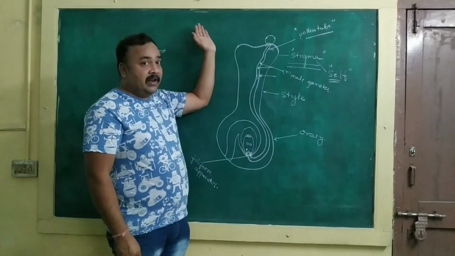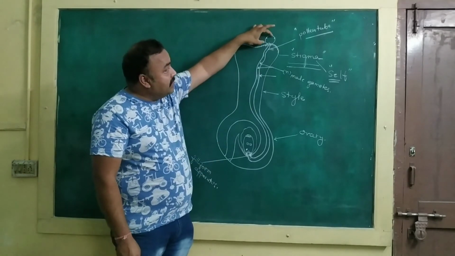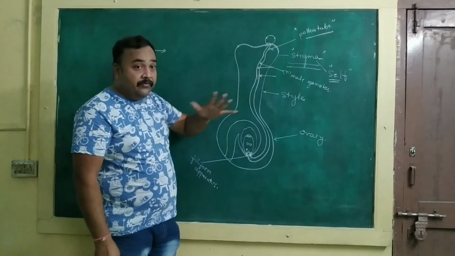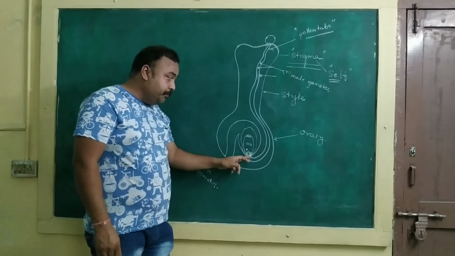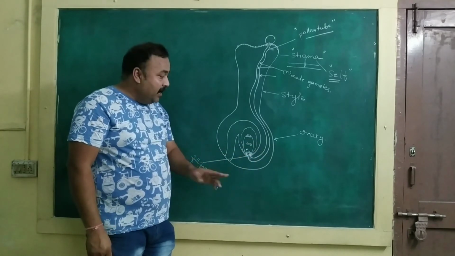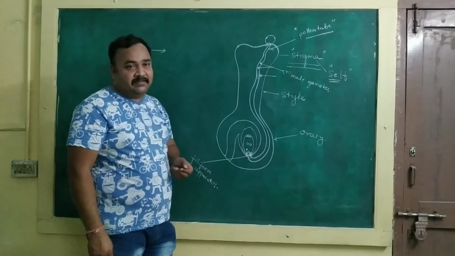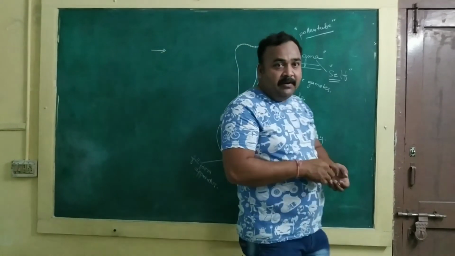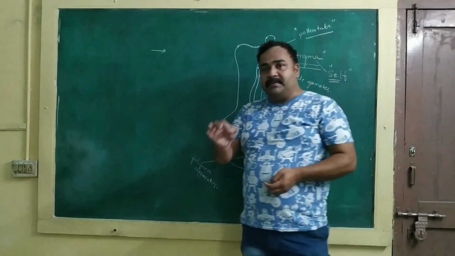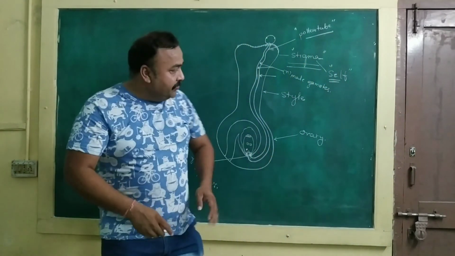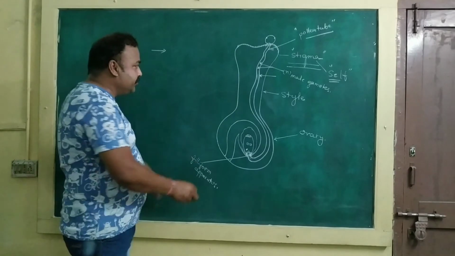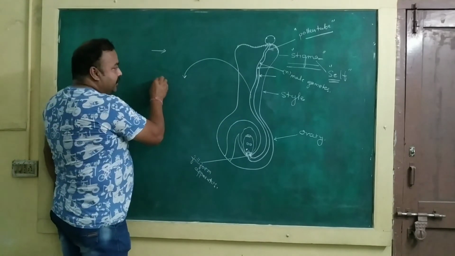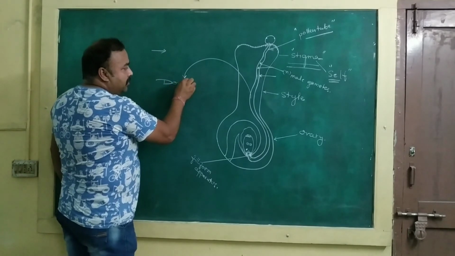So, the transfer of pollen, the establishment of pollen, the germination of pollen, the formation of pollen tube, the reaching of the pollen tube to the micropyle, and the release of male gametes in the female gametophyte together are termed pollen-pistil interaction. And this phenomenon leads to another phenomenon that is known as double fertilization.